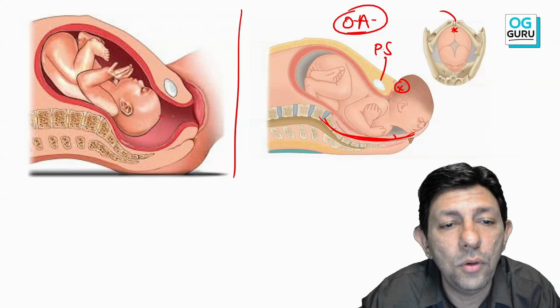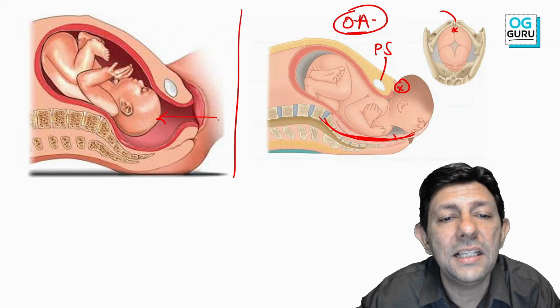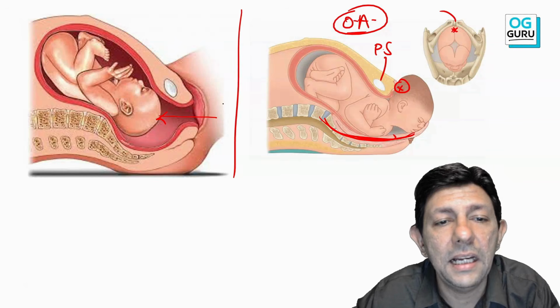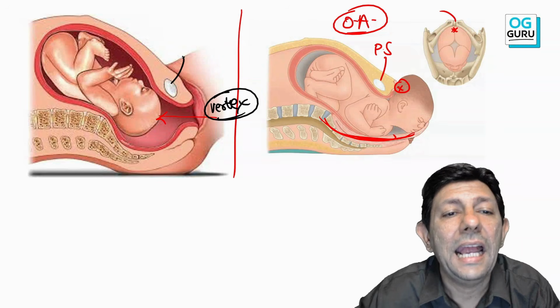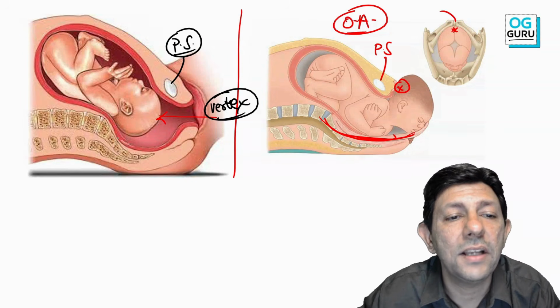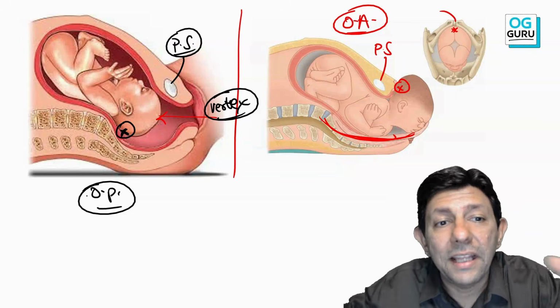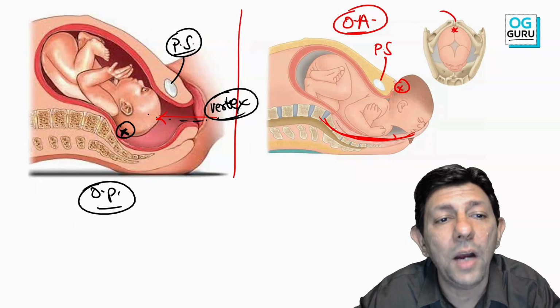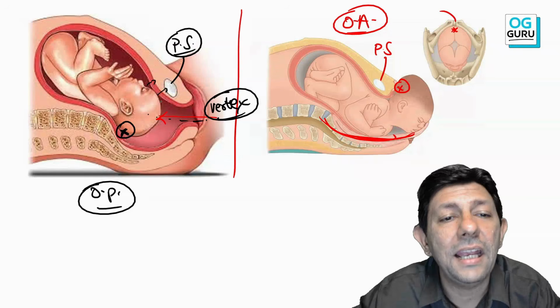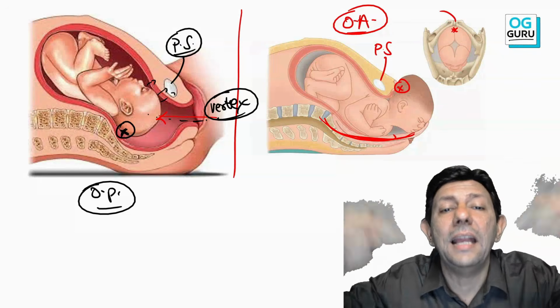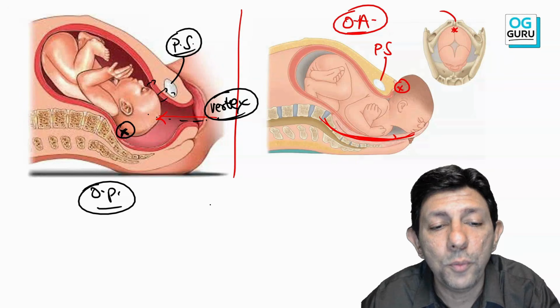When I do a PV, yes, this is a vertex only. Isn't it? This is a head delivery or a vertex delivery, and this is the pubic symphysis. So where is the occiput? Yes sir, the occiput is posterior, and when this baby comes out, where will the baby be looking? Yes sir, the baby comes out looking at the pubic symphysis. That's why it is called face to pubis delivery.